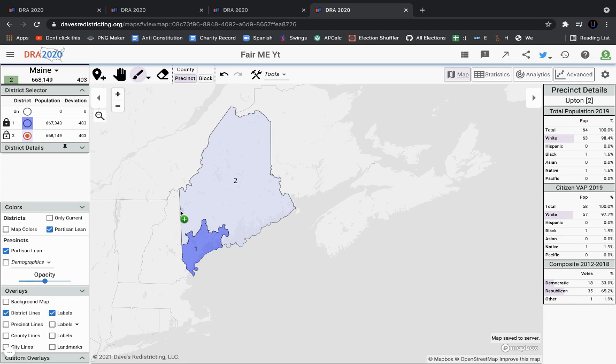So I think this is going to be my fair map of Maine. And yeah, that'll do it.